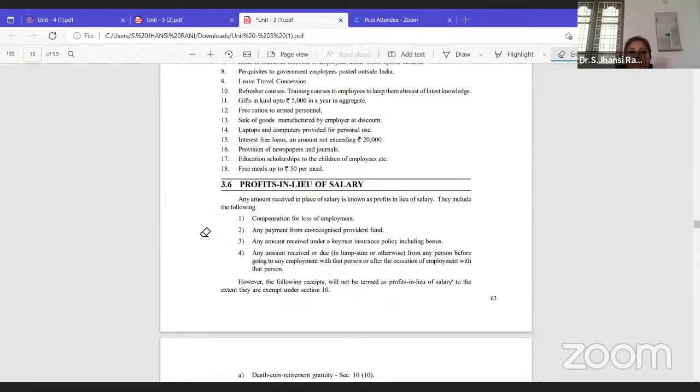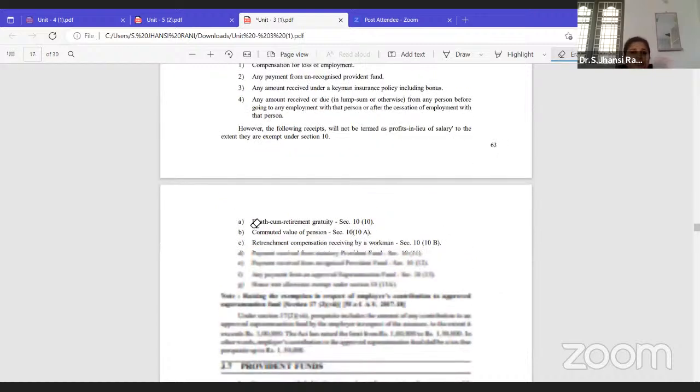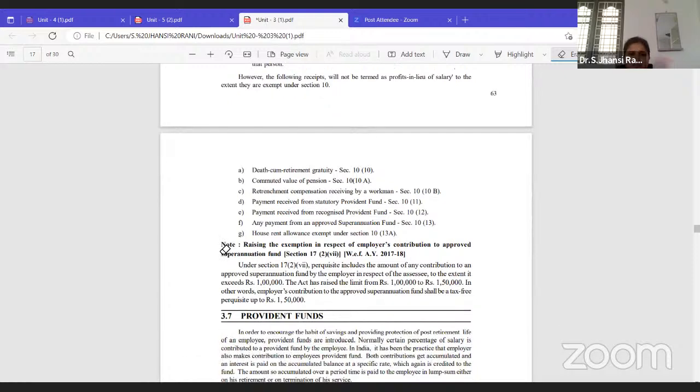Next, we have profits in lieu of salary. Profits in lieu of salary means whatever you are receiving instead of salary. For example, compensation for loss of employment. Nowadays, we could hear of employees being suddenly removed from the organization, I don't want to take any company names. Normally they have to give some 6 months or 3 months notice. Before giving that, if they have been removed, compensation has to be paid for the loss of employment. So that all will come under profits in lieu of salary. Means instead of salary, that is being paid. So these are the few things that you have to memorize.